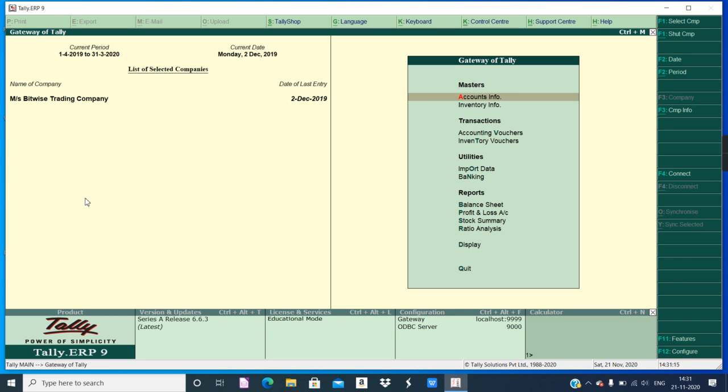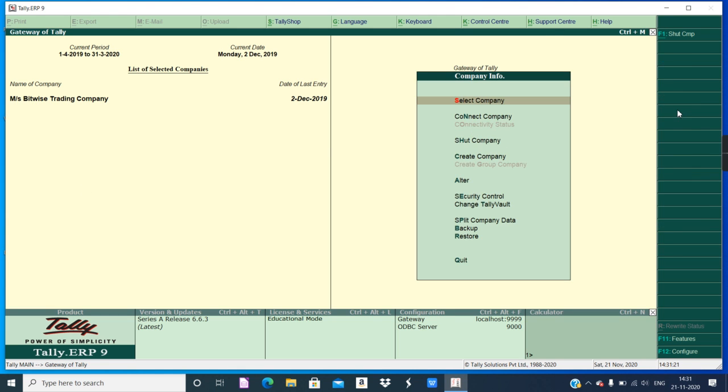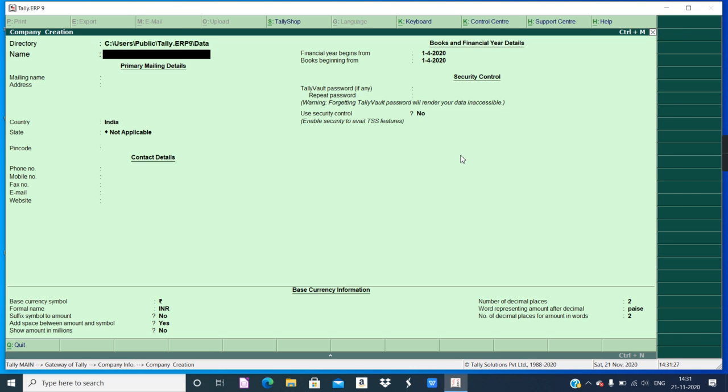So as per the question, we will follow all the instructions. First, I will go to this option called company info. Now to create company, use the option create company or press C. Okay, so now we have to enter all the details given in the question. So as per the question, the name of the company is MS Swastik Garment Suppliers.